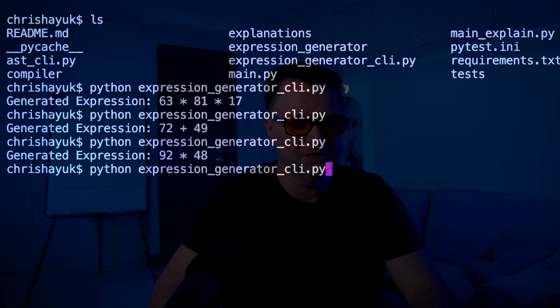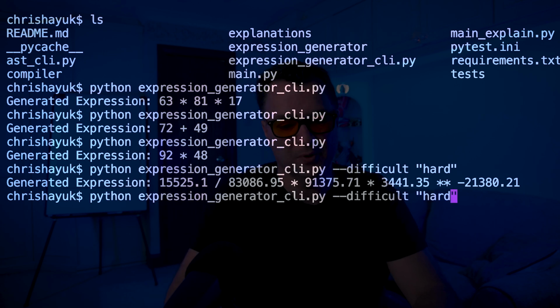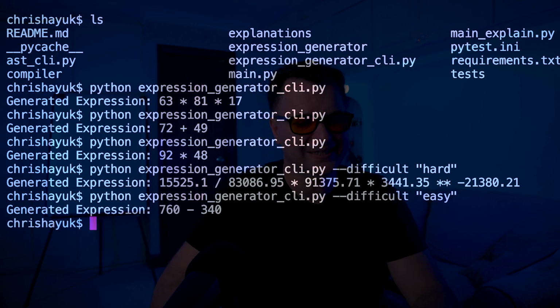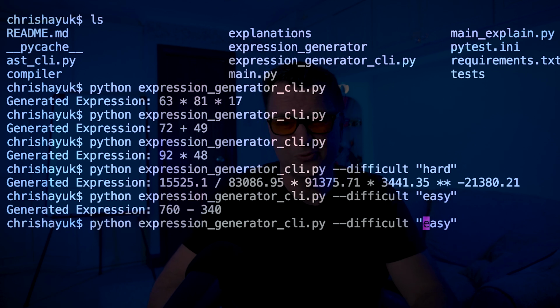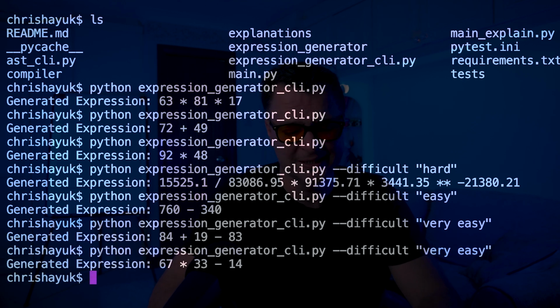If I want to change the difficulty, I can just put in something like difficulty, and we will set that to hard. You can see it comes back with some pretty hard questions like division is suddenly entered in there, multiplication, decimal points, etc. But of course, that's probably quite advanced for the LLM. So I can just put something like easy, and then it's going to do 2-digit or 3-digit type numbers. And then if I want something really simple, numbers that are less than 100, put in very easy, and then it's going to generate these pretty easy calculations.